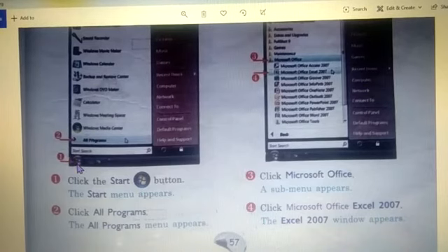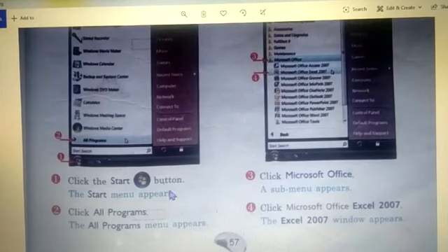Okay, then when you click on the start button, children, what will happen? Start menu will appear. Okay, this is the start menu. Then from here, start menu, you will click on all programs. Okay, so remember the steps are: step 1, click the start button; step 2, click all programs.